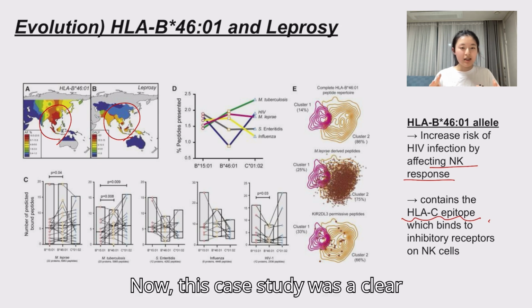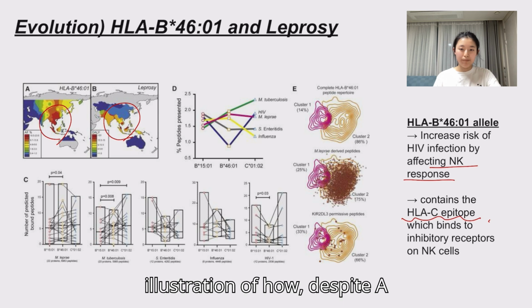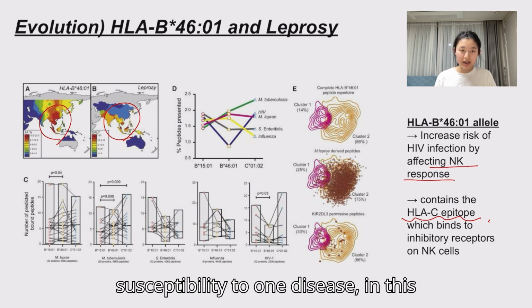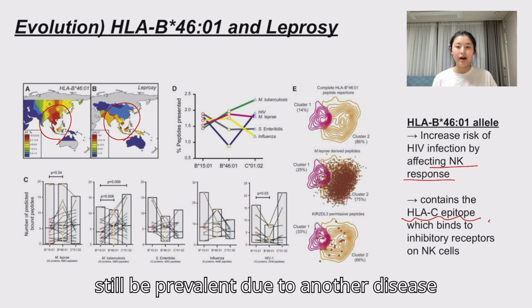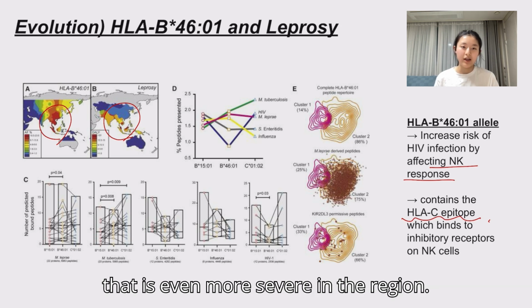Now, this case study was a clear illustration of how, despite a susceptibility to one disease, in this case the HIV infection, an allele may still be prevalent due to another disease that is even more severe in the region.